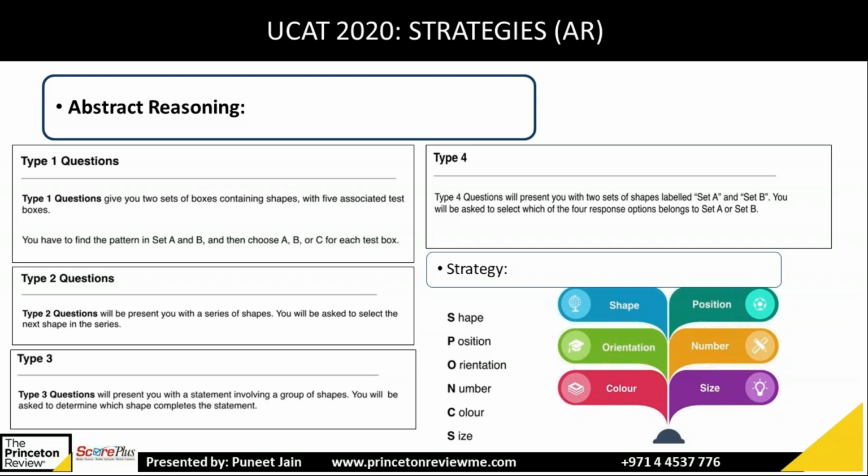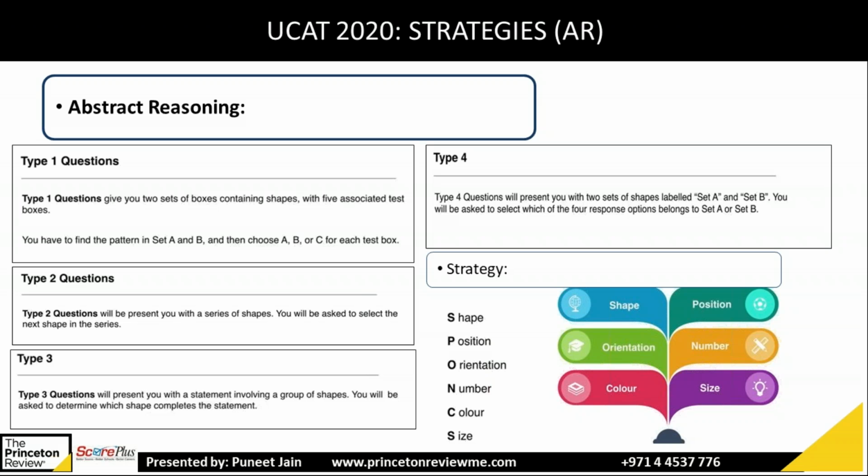Then comes abstract reasoning. They will give you figure-based reasoning. There will be 4 types of questions. Type 1, they will give you 2 sets of boxes and you have to find the associated one, A, B, C, or D. Type 2, they will give you a series of shapes and you will be asked to select the next shape of the series. Type 3, they will present a statement involving a group of shapes and you have to find the option which completes it. And type 4, they will give you set A and set B, and you have to find the response which matches the 2 sets.